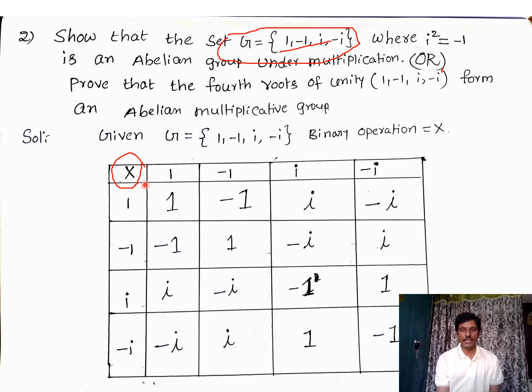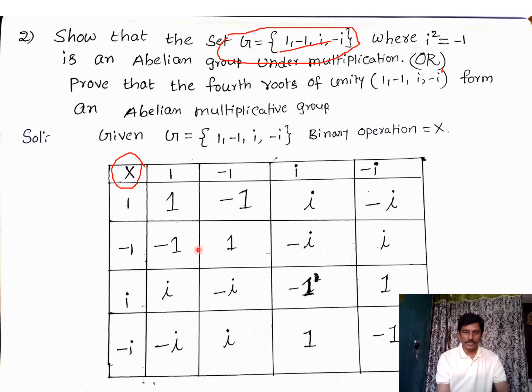Coming to the last row, minus i into 1 equals minus i. Minus i into minus 1 equals i. Minus i into i is minus i square, that is equal to 1. Minus i into minus i is plus i square, that is equal to minus 1. Like this we fill all the empty cells using the corresponding operation. Right? Now how do we prove all the properties using this composition table?